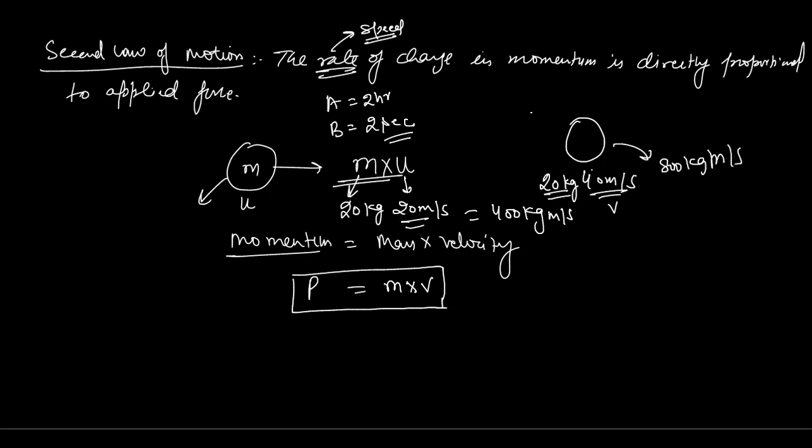400 to 800, we are doubling this one. From 400 it is being changed to 800, and one person is taking 2 hours, another one is only taking 2 seconds. So here we can simply say that the rate of change of momentum is directly proportional to the applied force. Means the person who is changing this momentum in a very less period of time will be applying more force.